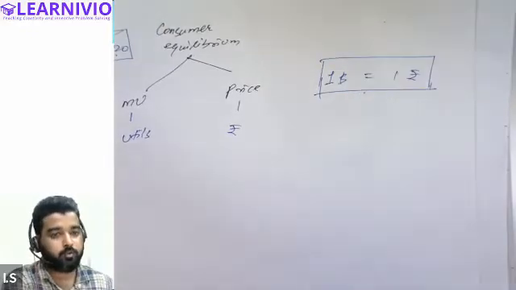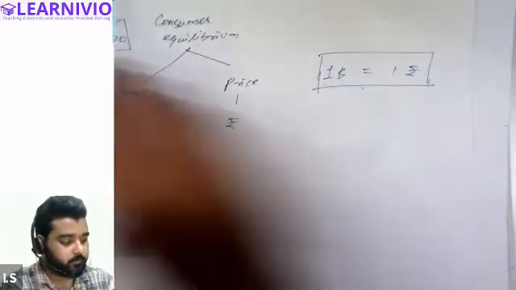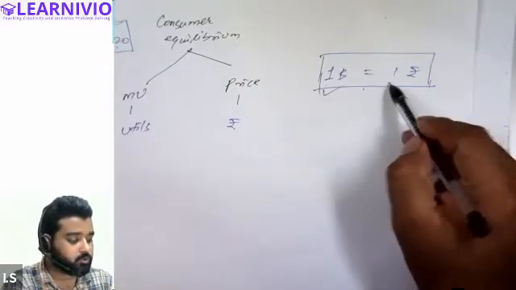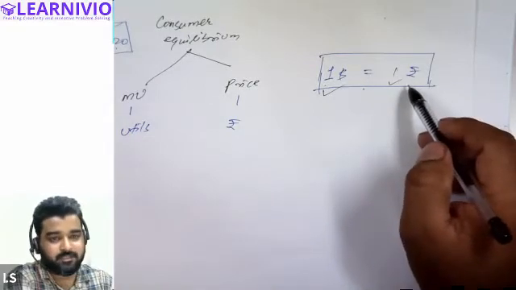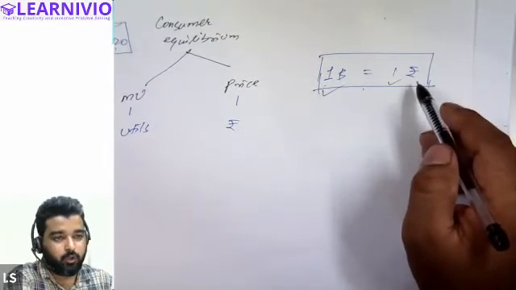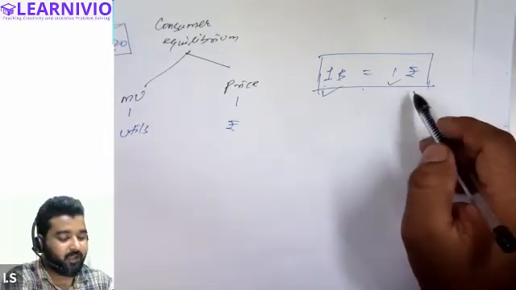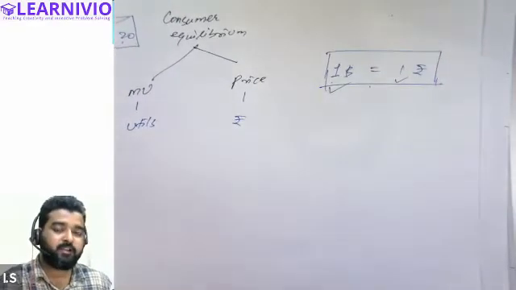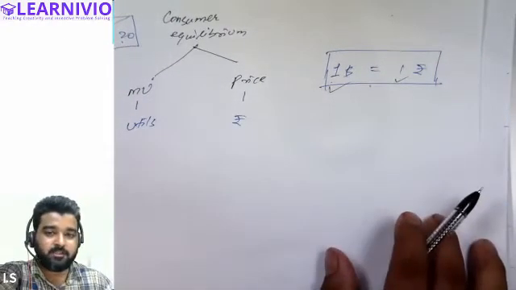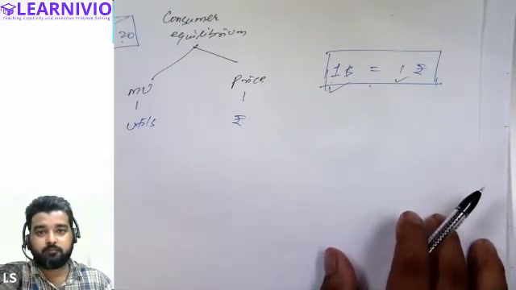No. Because here it is 1 and here it is also 1, does it mean that because the values are the same, both currencies are equal? The answer is no. In order to compare both currencies, we have to convert. What do we basically do? Whenever there is a comparison between two things, both need to be measured in a common unit.